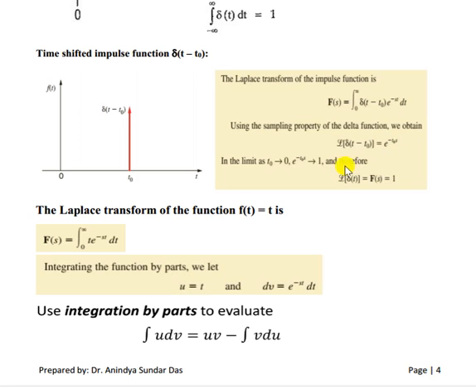Now if e to the power minus t0 s, in place of t you have to put t0, e to the power minus t0 s. If we put t0 goes to 0, that means delta t, this term e to the power 0 will be equal to 1. So Laplace transform of delta t equals 1. So inverse Laplace of 1 will be delta t.